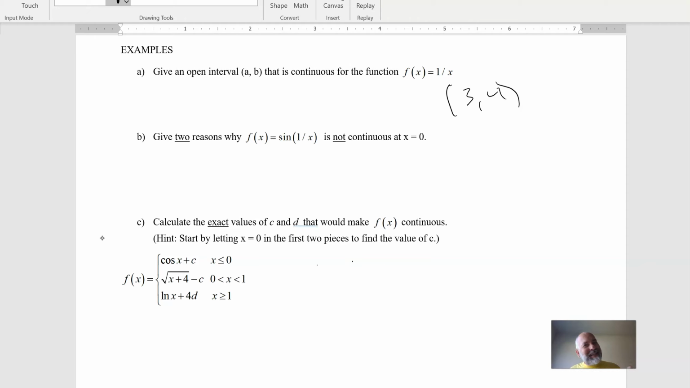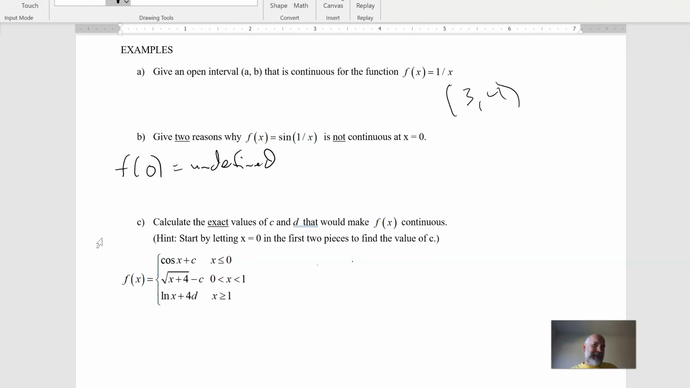Now, this one's kind of interesting. Two reasons why f of x equals sine 1 over x is not continuous. Now, one thing you can do, the easy argument, is that f of 0 is undefined. Remember that you have to have a y value at the point. That was condition 2 up above. And so you have to have f of c being that limit. And if you plug 0 in, f of 0 is undefined. So it can't be continuous.